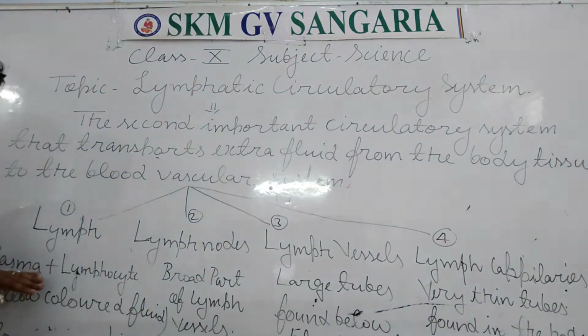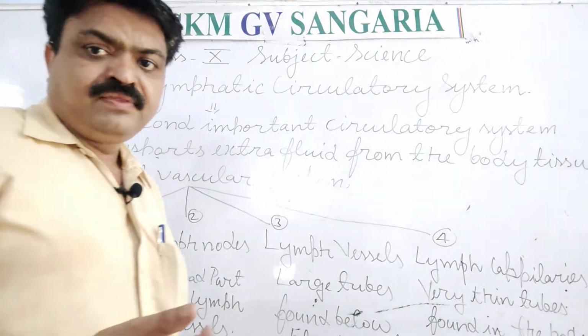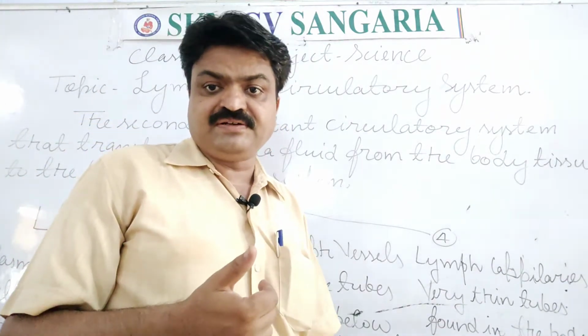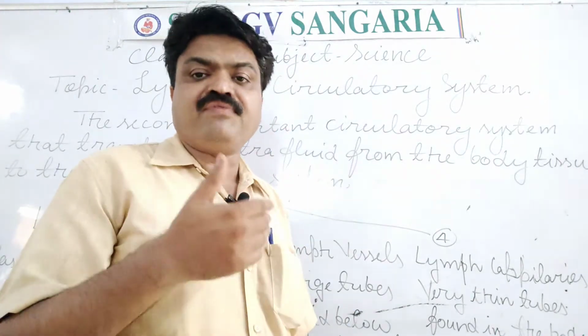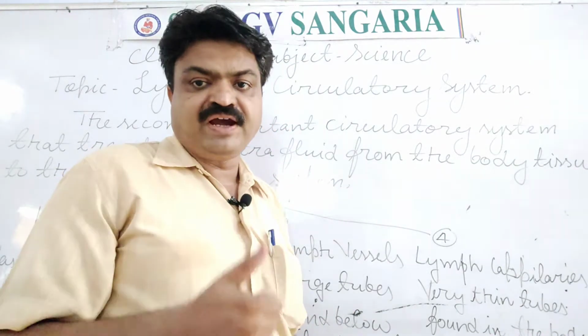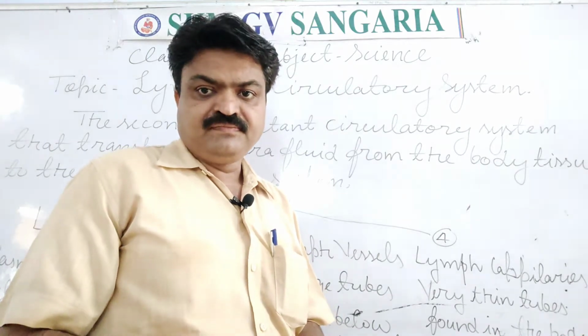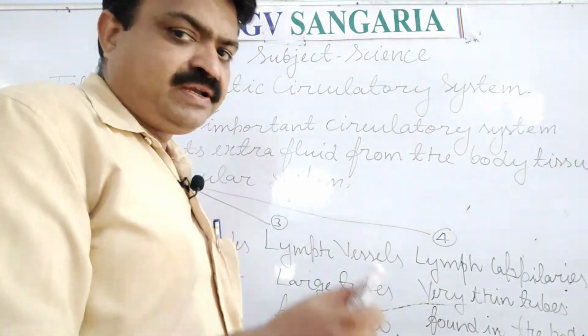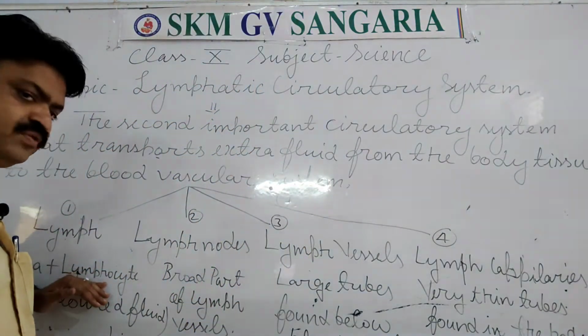Lymphocyte and plasma make the lymph. The plasma contains solute substances, and mainly water, protein and fat are found in it. And with this, the lymph contains the lymphocytes.